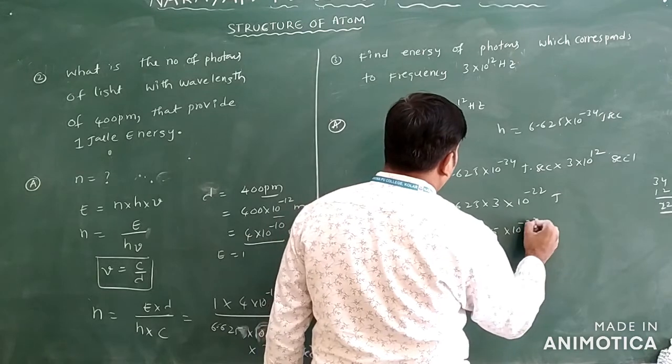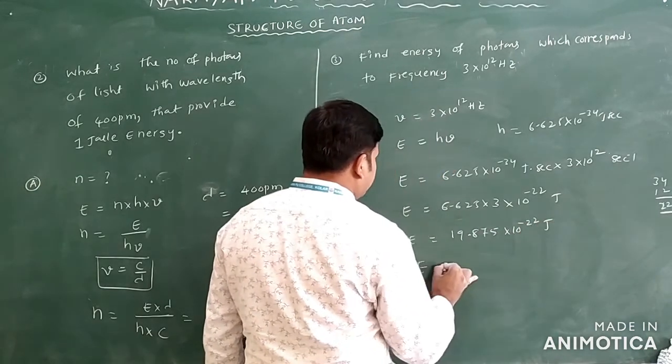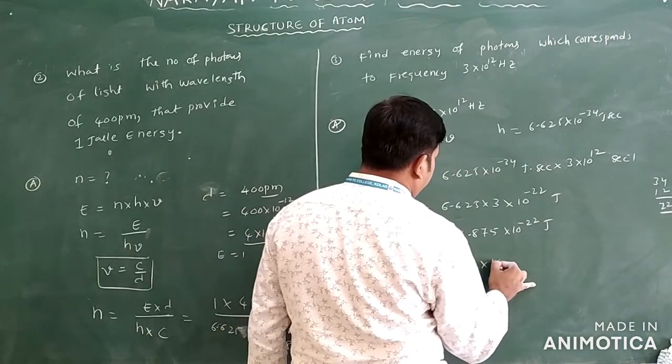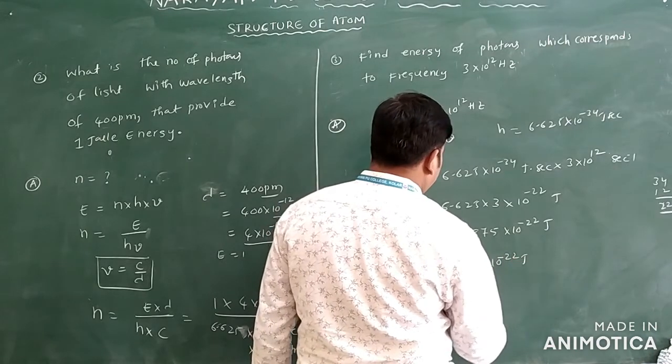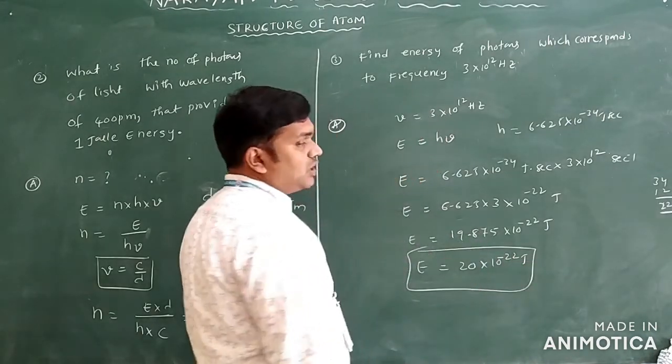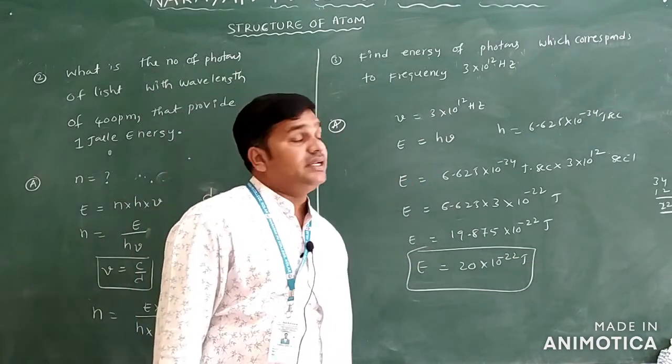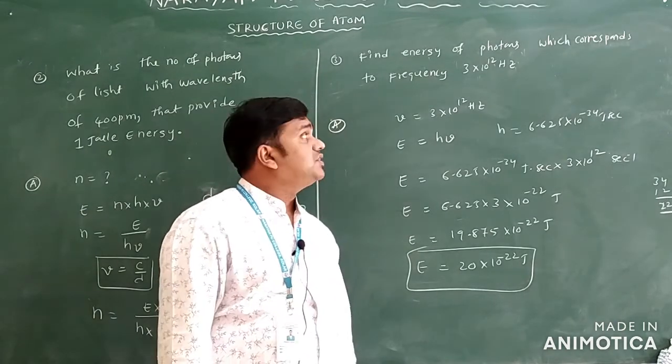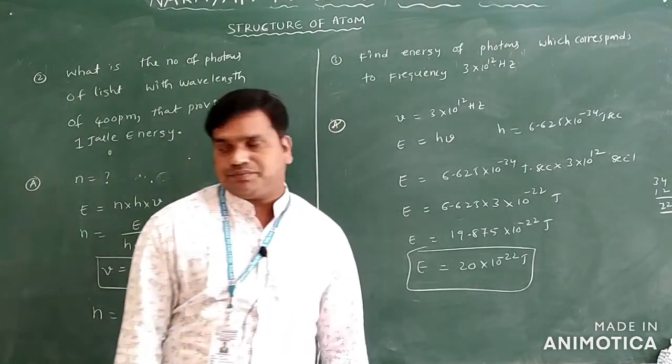19.875 into 10 power minus 22 joules. You can take approximately this as 20 into 10 power minus 22 joules only. This is the energy of the radiation corresponding to the frequency 3 into 10 power 12 Hz.